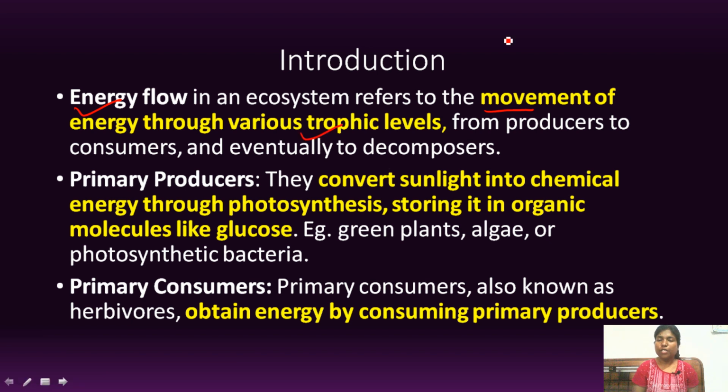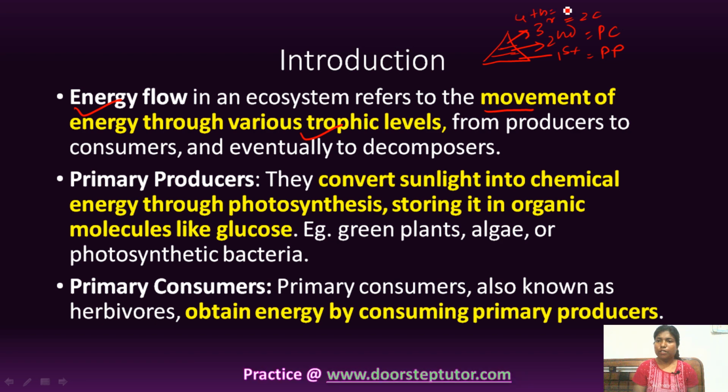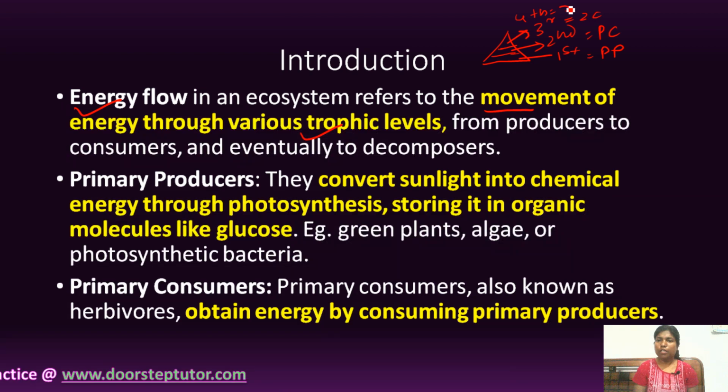You might have studied in ecological pyramid that there are different trophic levels in any ecosystem, and in the first trophic level there are always primary producers, and in the second trophic level there are primary consumers. In the third trophic level there are secondary consumers. In the fourth, tertiary consumers, and so on, right? So this is the trophic level.